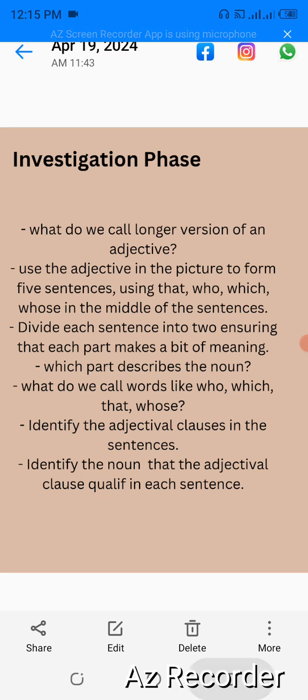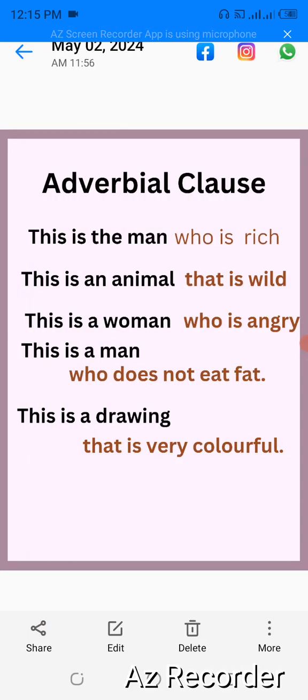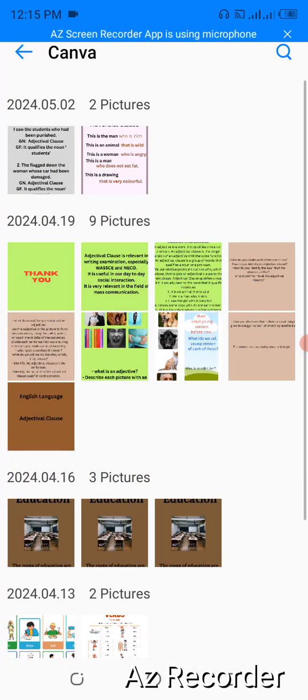What are the sentences that you are able to form? We have some here. Let us look at this. This is the man who is rich. This is an animal that is wild. This is a woman who is angry. This is a man who does not eat fat. This is a drawing that is very colorful, that is beautiful.